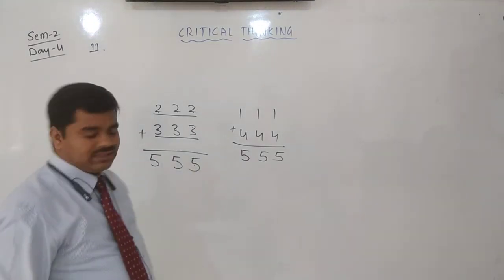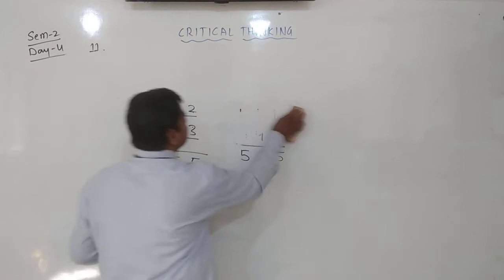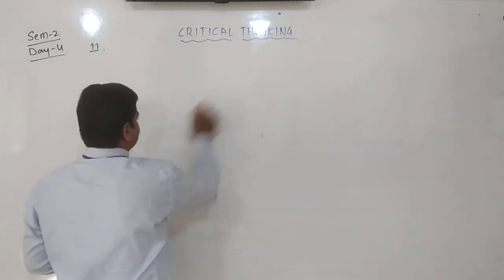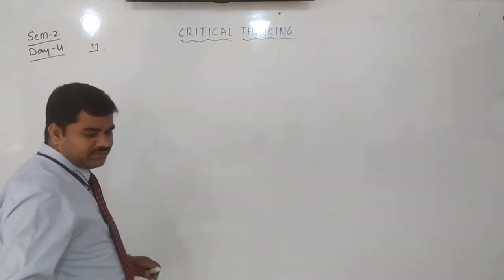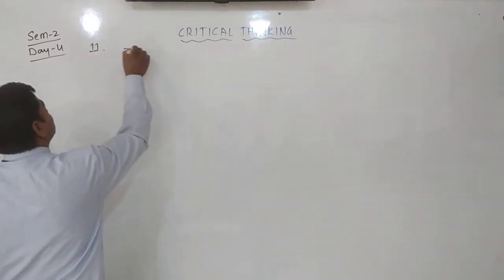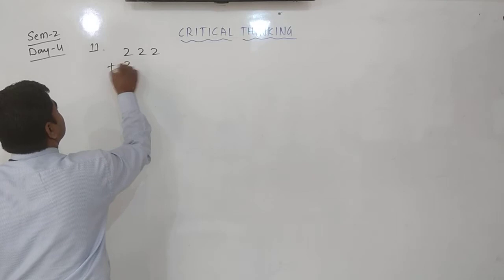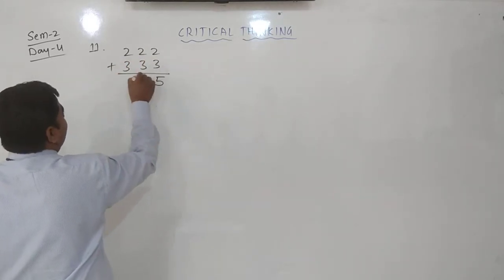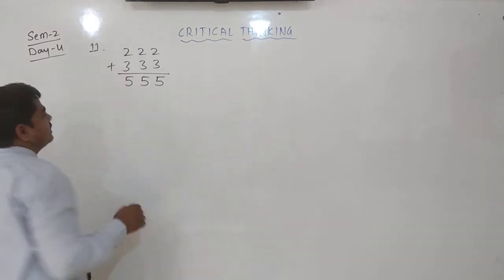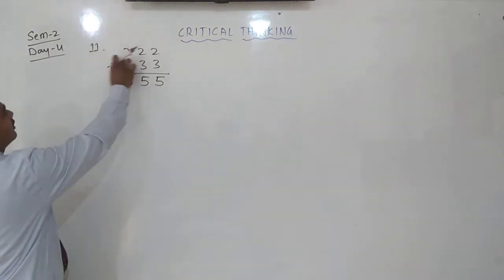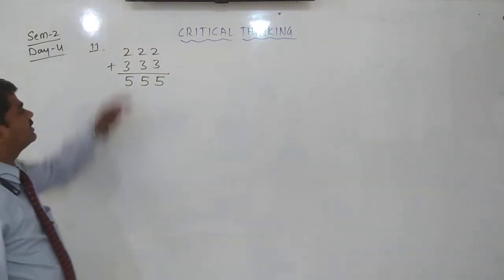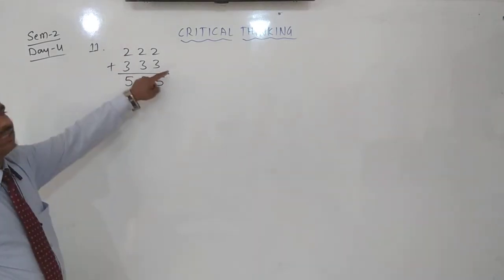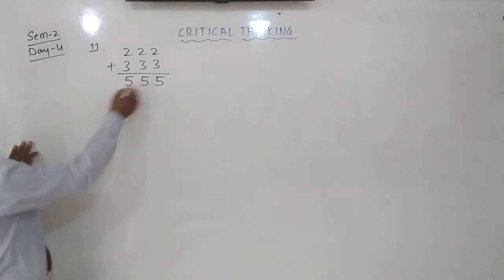Anyone you can write. We will write 222 plus 333. The answer is 5, 5, 5. The sum should come the same. The digits in each number should be the same. The digits in this number should be the same, and the digits in this number also should be the same. Then, this is question number 11.